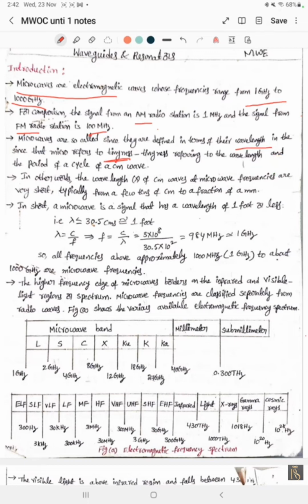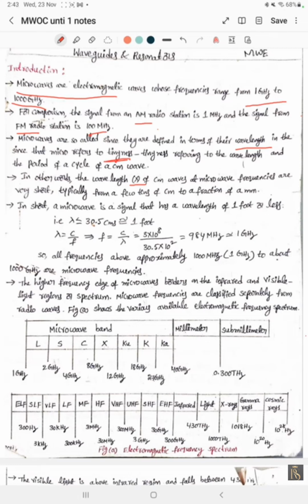In other words, the wavelength lambda is the wavelength of centimeter waves. CM waves are centimeter waves. Microwave wavelengths are very short, typically from a few tens of centimeters to a fraction of a millimeter.